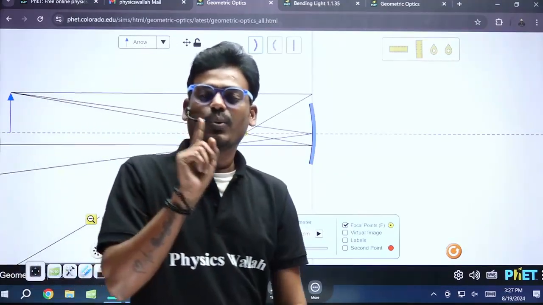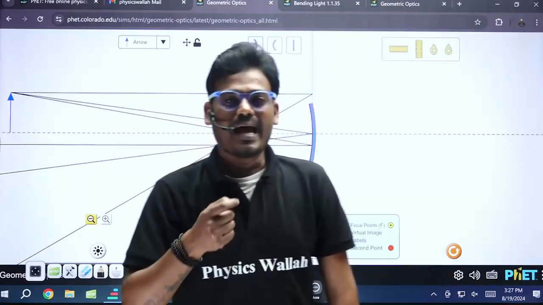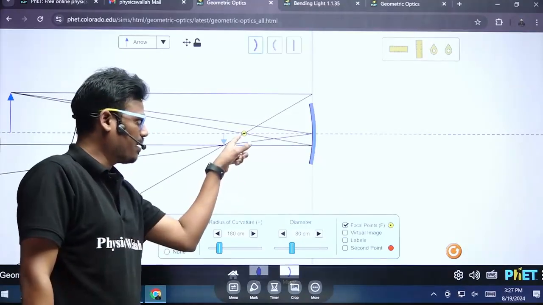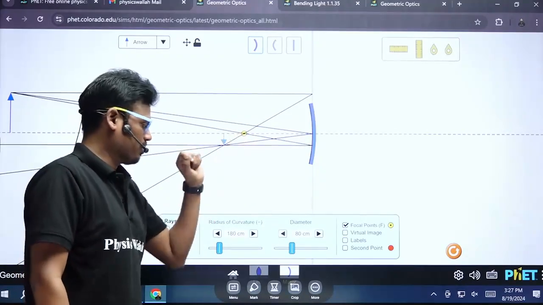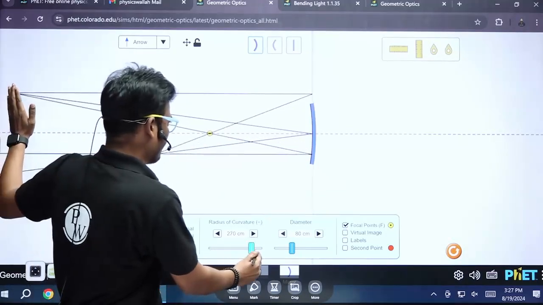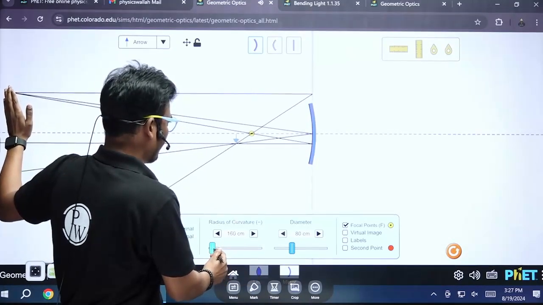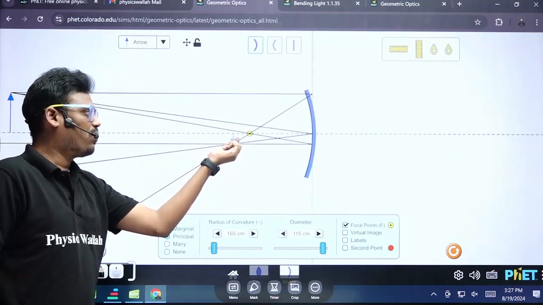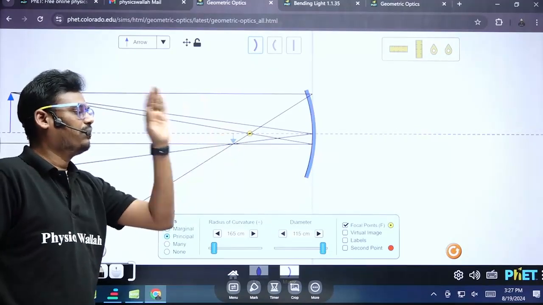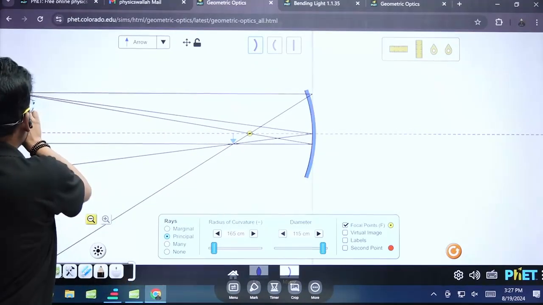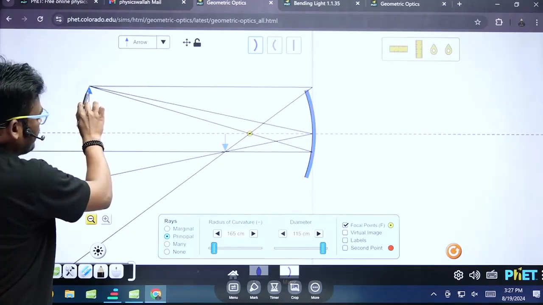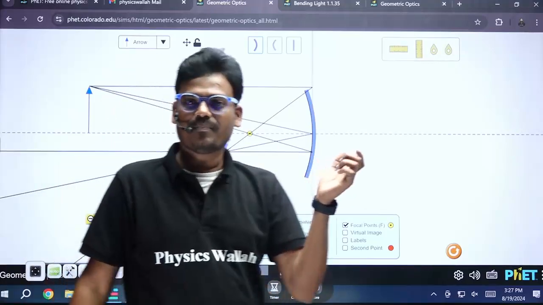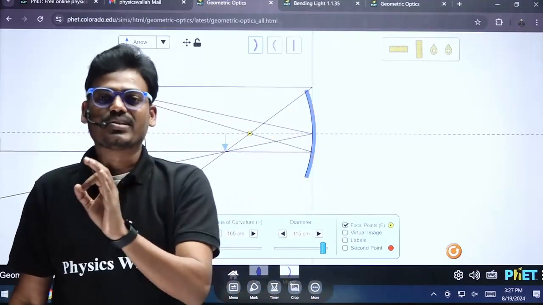So first case, when the object is at infinity, what are the characteristics of the image? What is the position of the image? It should be at the principal focus. But actually the object is not at an infinite point, so the image is formed just beyond the focus. Now let's understand the position of the object beyond C. When the object is beyond C, the position of the image is between the center of curvature and the focus.